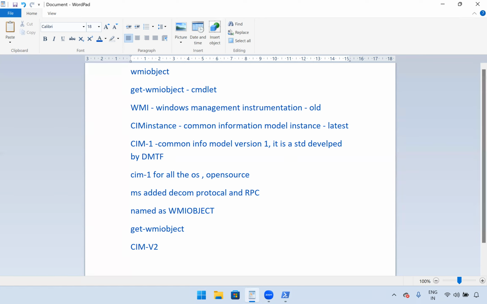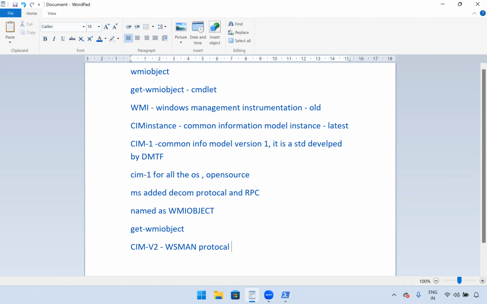This is again open source, developed with the WSMan protocol, which has more features and fixes the drawbacks of CIM v1.